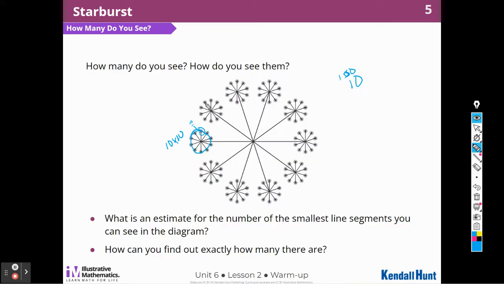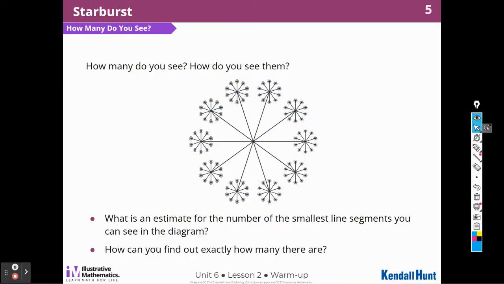We said that this had 100, 100, 100, and 100, right? And we went all the way around. That would be 1,000 little spokes and 10 little snowflakes on each. So that would be 10,000. That would be really hard. So I don't know, 10,000? What do y'all think?